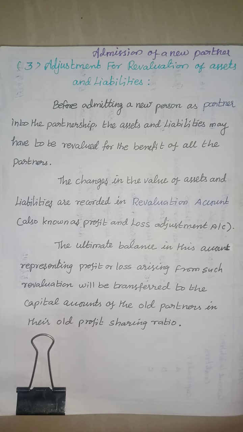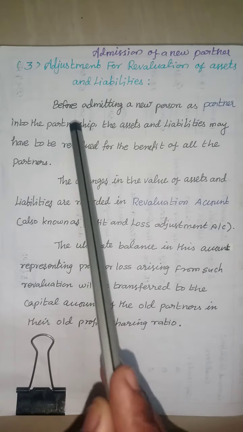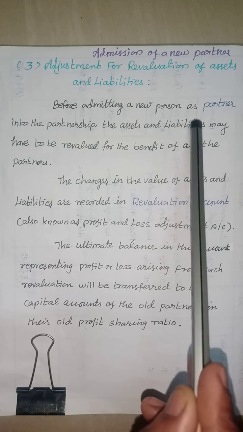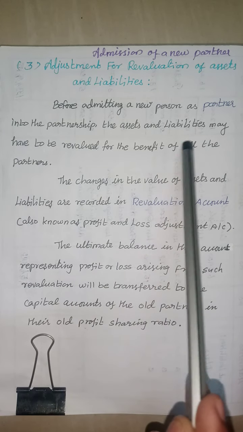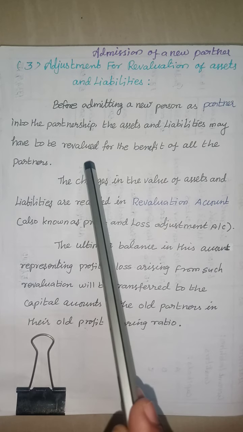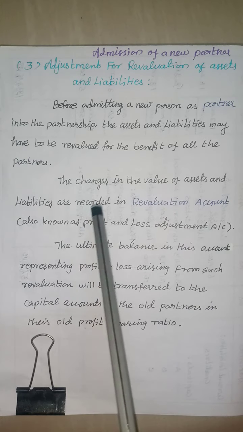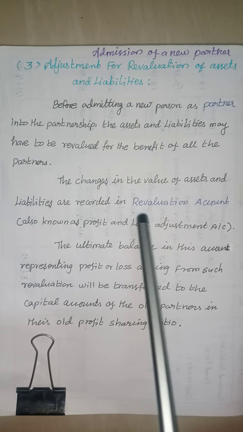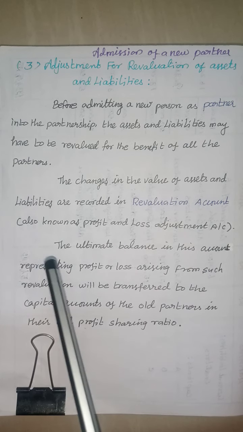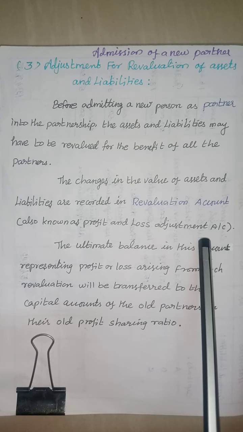Then, on admission of a new partner, we find the third adjustment, revaluation of assets and liabilities. Before admitting a new person as partner into the partnership, the assets and liabilities may have to be revalued for the benefit of all the partners. The changes in the value of assets and liabilities are recorded in the revaluation account. It is also known as the profit and loss adjustment account.